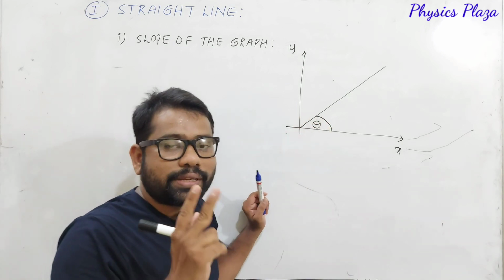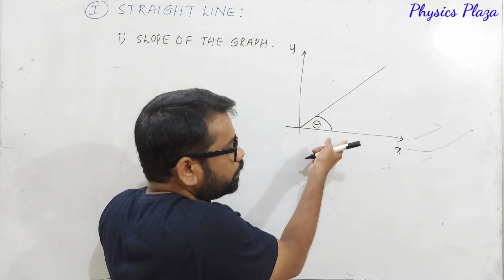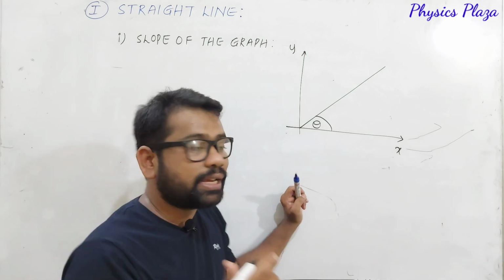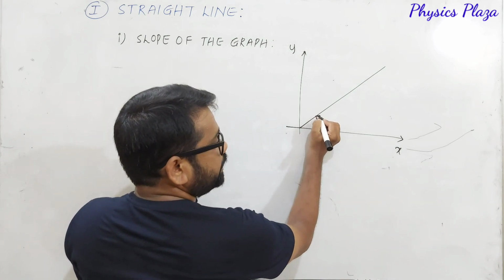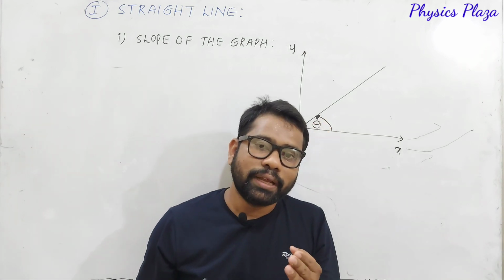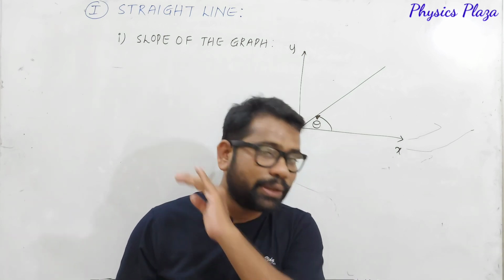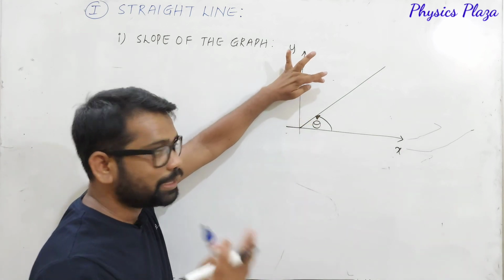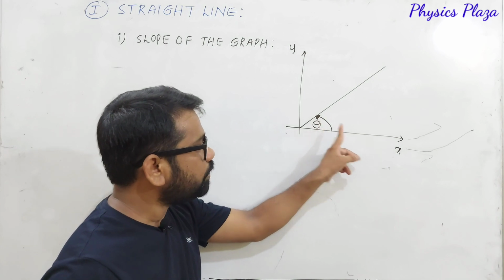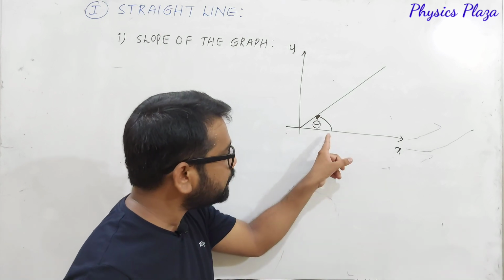Dear children, here 2 conditions are there. It's very important. Always the angle must be taken from the positive x-axis. That's the first condition. The second condition is that you must take it in the anti-clockwise direction only. In the anti-clockwise direction the angle will be positive, whereas in the clockwise direction the angle will be negative. So once again, if this straight line is making an angle theta with the positive x-axis, then how can we calculate the slope for this particular straight line?